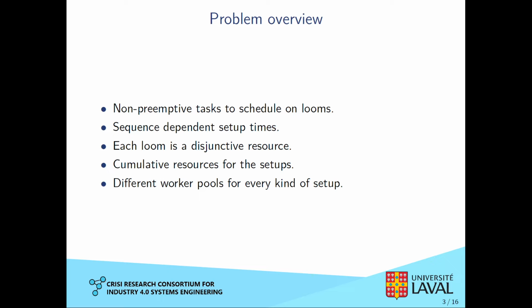There are sequence-dependent setup times to get a loom ready for its next task. Each loom is a disjunctive resource. A loom can only weave one piece of fabric at a time. There are cumulative resources, which are the different employees working on the setups. The pool of workers is different for every setup type. But what are the setup types?